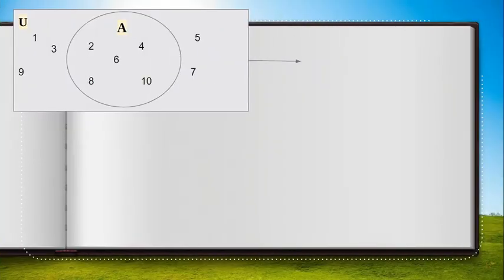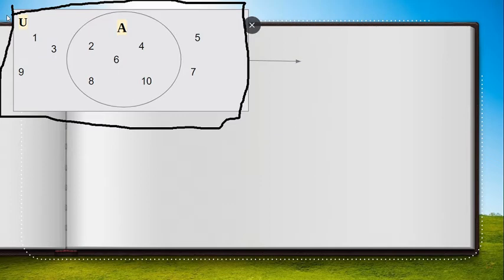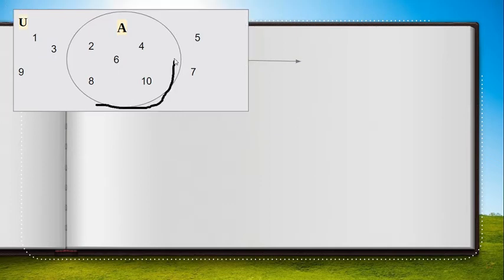Next one. I have here a given rectangle and the other one, meron ako ditong circle sa loob. Diba?